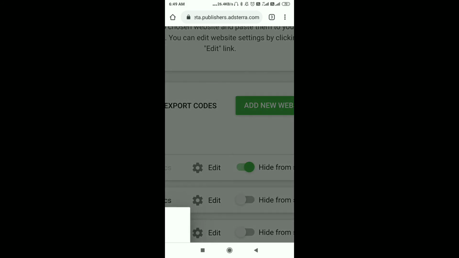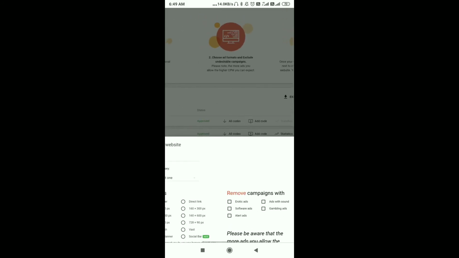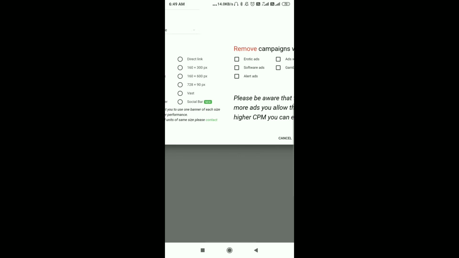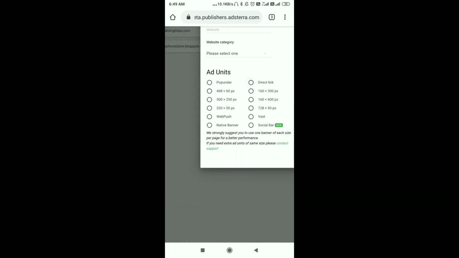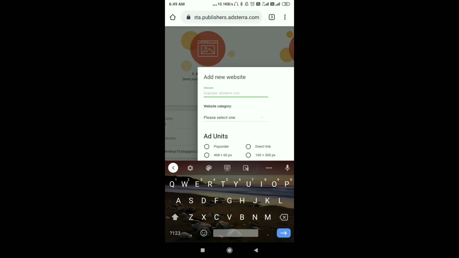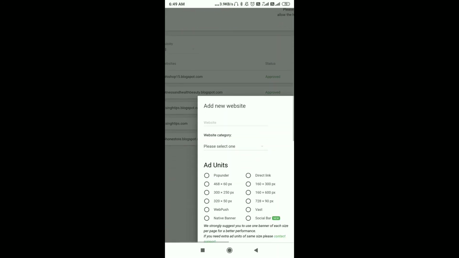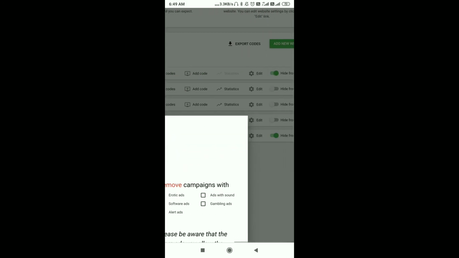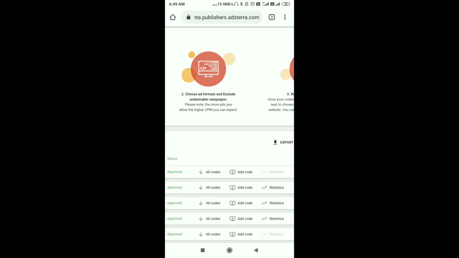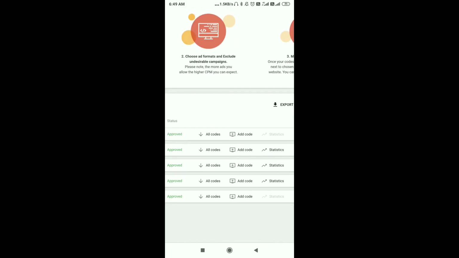You can do it very easily with your phone. I am doing it with my phone. See, first of all you have to add a website. Second, you have to select a website category. After that you can get approved. Within a second you get approved. Refresh the page, and you get approved, and you get only one code.